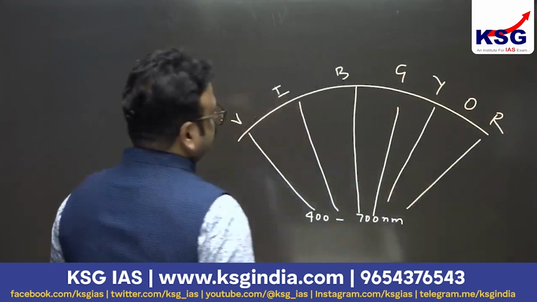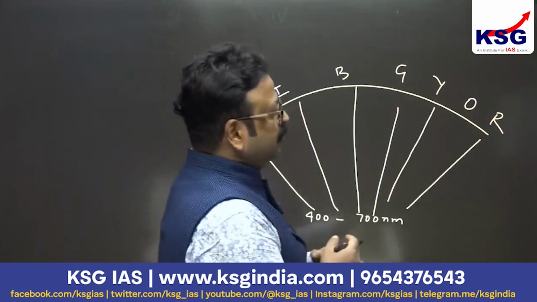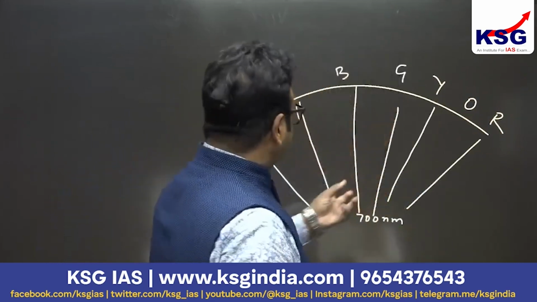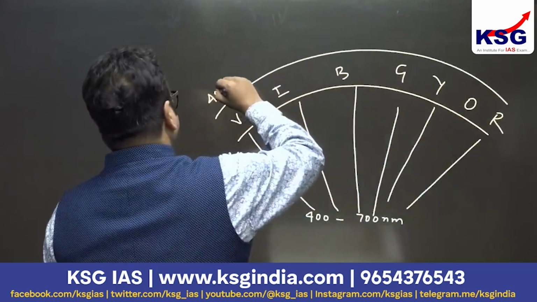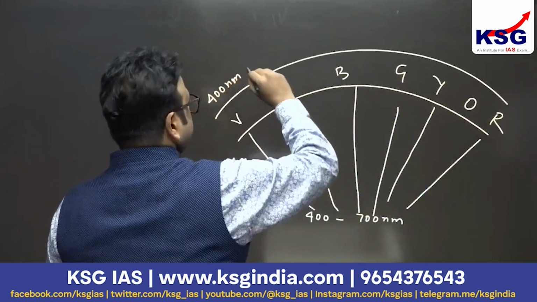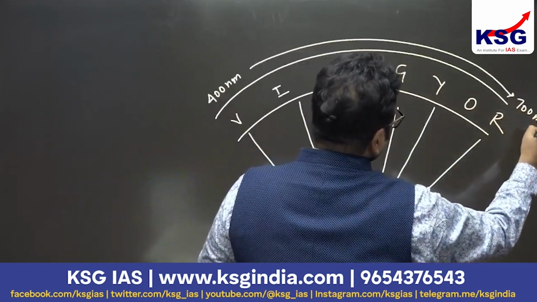This is the spectrum of light: violet, indigo, blue, green, yellow, orange and red. Violet has a 400 nanometer wavelength and red has a 700 nanometer wavelength.